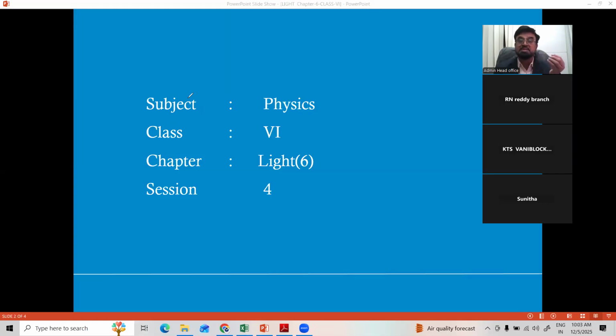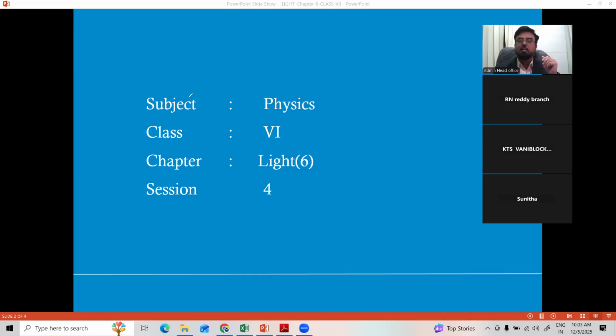The substances which partially, slightly allow light to pass through them are called translucent substances, like butter paper, oil paper. And the last category is opaque substances, which do not allow the light to pass through them, like wood, stone, metals, all come under opaque. Either they can be homogeneous or heterogeneous, no matter. But the main classification is 3.